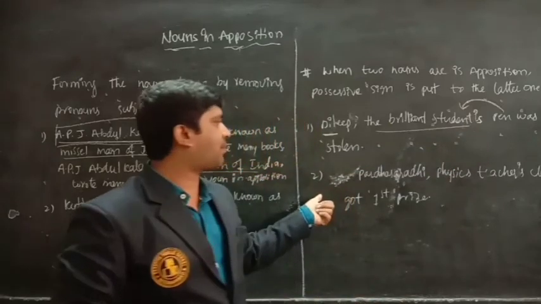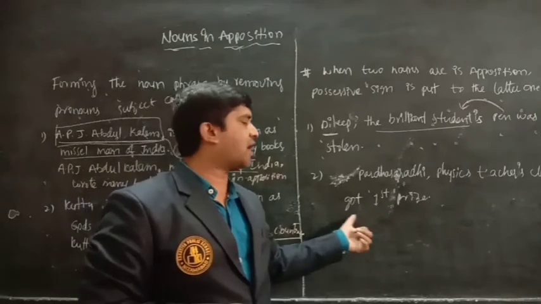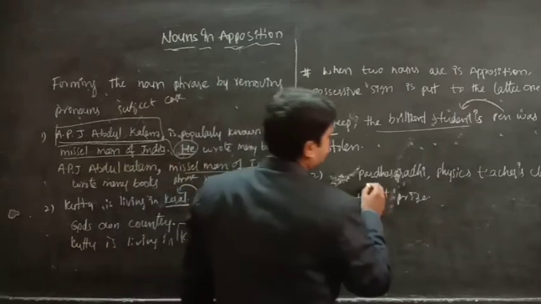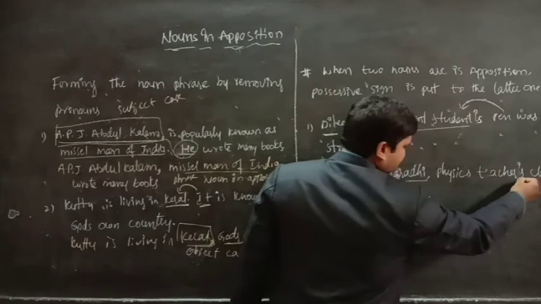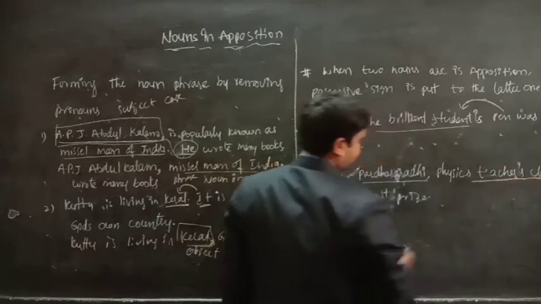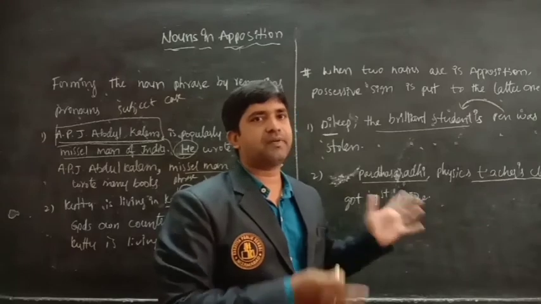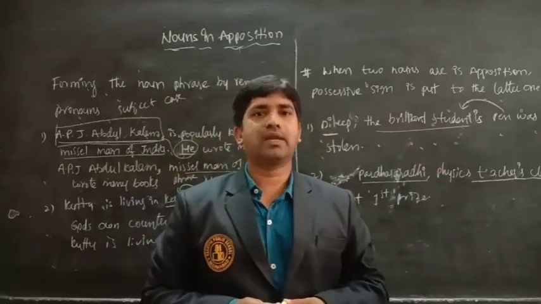Here is the second example: Parthasarathi, physics teacher's class got first prize. Here, see, Parthasarathi is a name, and we are speaking about the teacher's class, and they got first prize. In this way we are using the apostrophe in a noun in apposition.